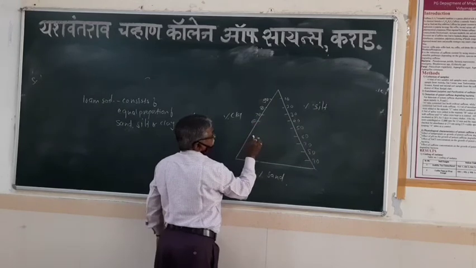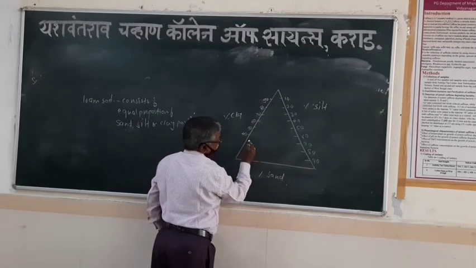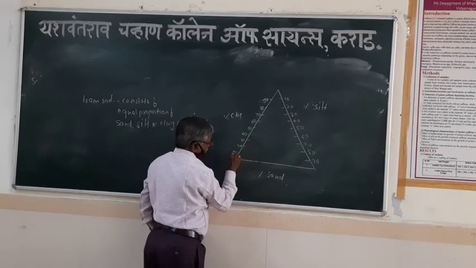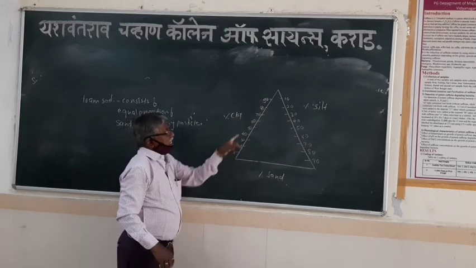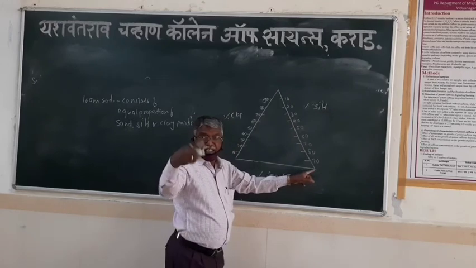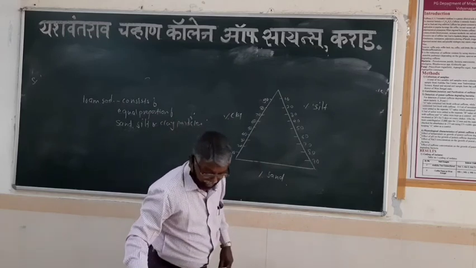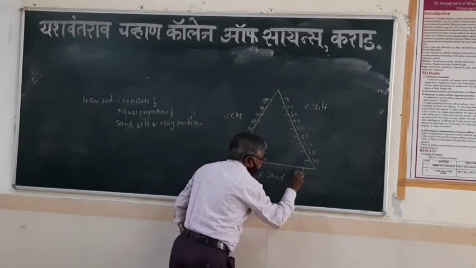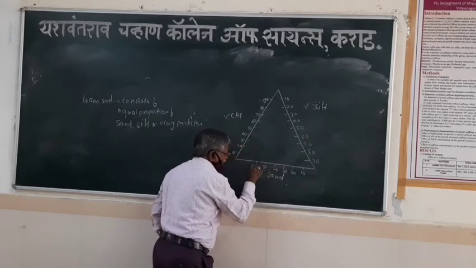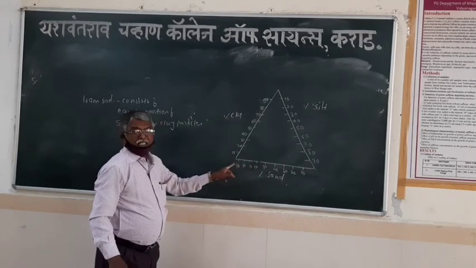60, here again 50, here 40, 30, 20, and here 10% clay. 10 to 90. Clay percentage, silt percentage, and here again the sand percentage. It ranges from 10, 20, 30, 40, 50, 60, 70, 80 and 90. And here it is 100.